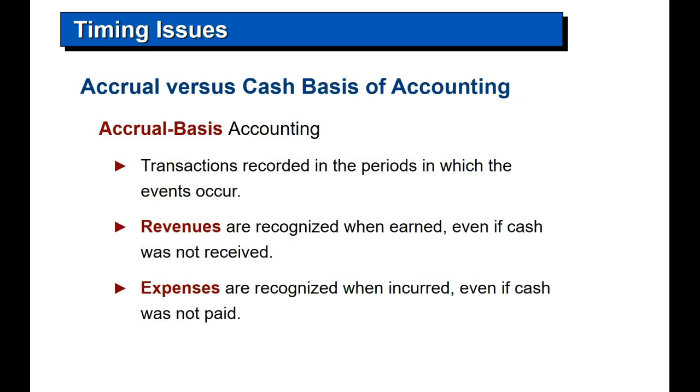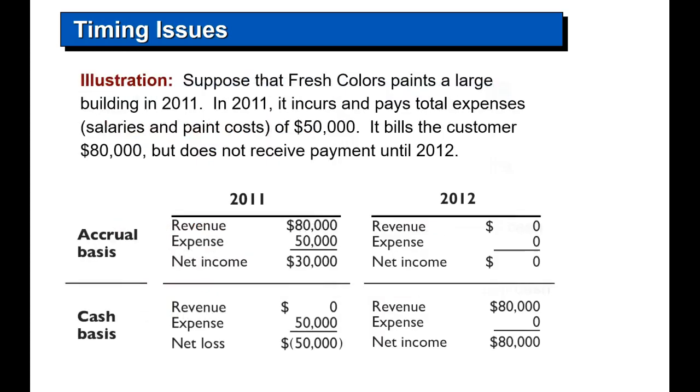This all has to do with what's called the accrual basis of accounting. Now, accrual is simply an old Latin word, meaning it happened, but it's not recorded. So, in accrual-based accounting, transactions are recorded in the periods in which the events happen. Revenue is recognized when earned, even when cash is not received, and expenses are recognized when incurred, even if cash was not paid. An example of that is as follows.